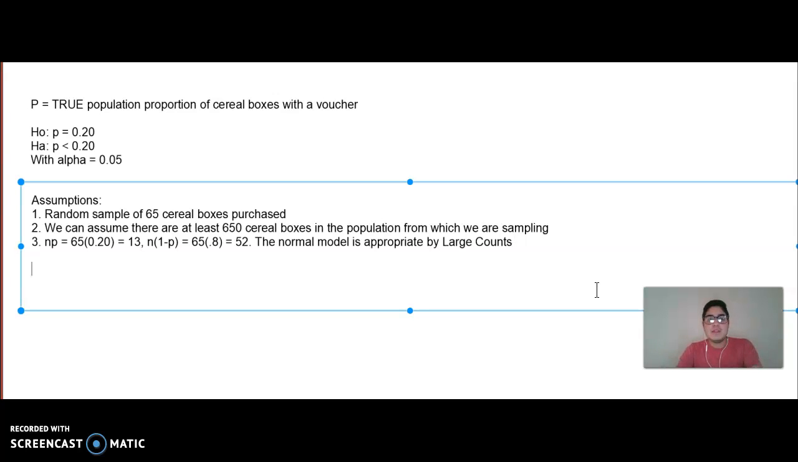Okay, so now we notice that our three conditions are met: randomness, independence, and normality. So we're going to say something like, since the conditions are met, we will use a one sample z-test for a population proportion, or you can write p.